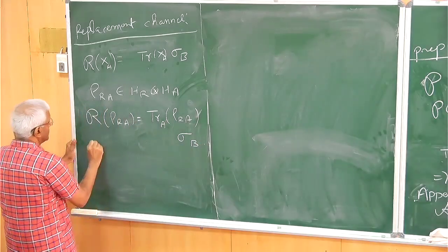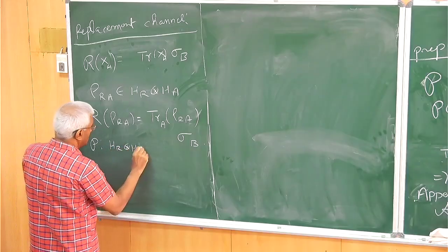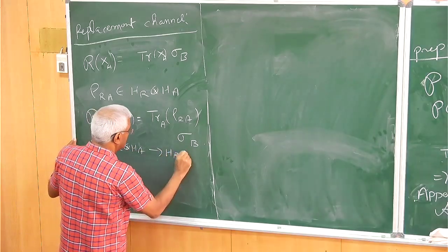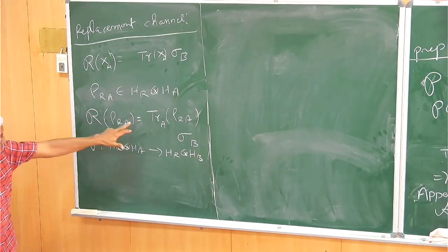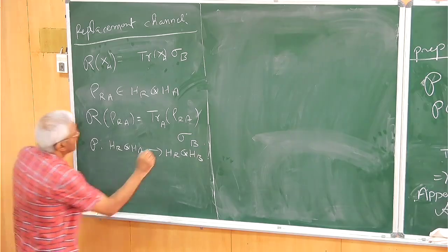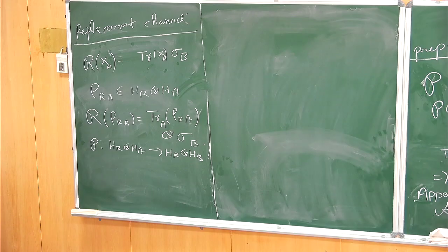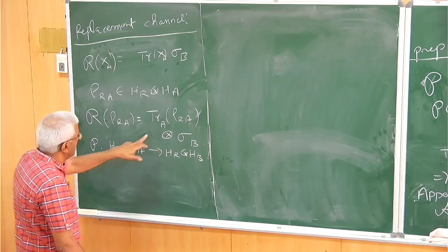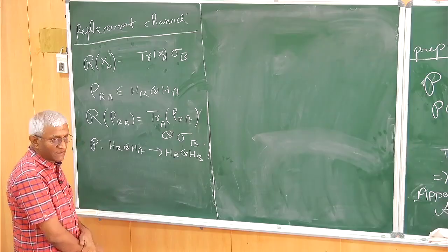Okay. So this R is from H_R tensor H_A to H_R tensor H_B. This is another replacement channel, but it works with tensor sigma. This will be in H_R, this will be in H_B. This is okay.